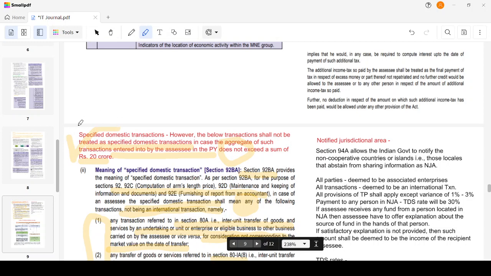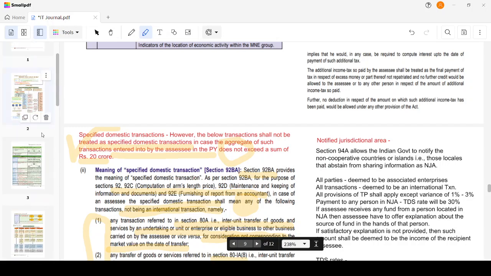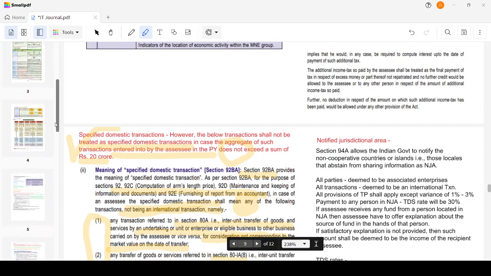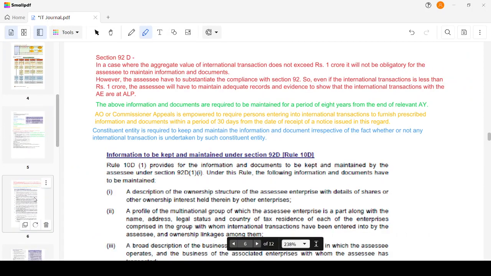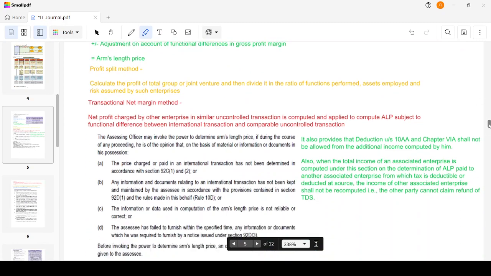Okay, I hope it is clear till now. We have understood both the international transaction and the specified domestic transaction. If we have some more principles, we will learn them as we progress.